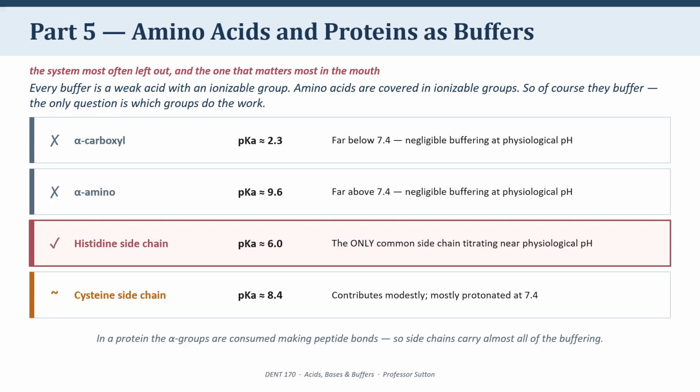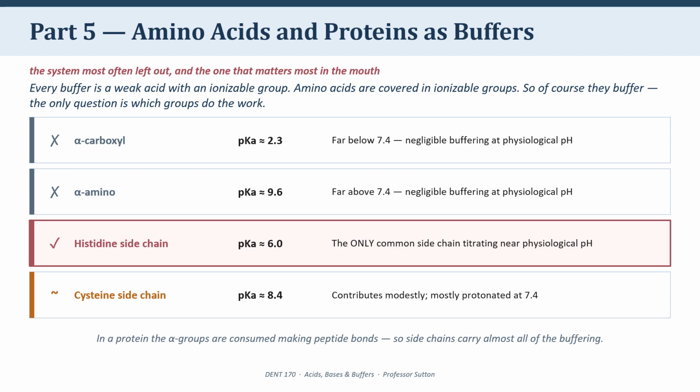Let's go through them. Every amino acid has an alpha carboxyl group with a pKa around 2.3. Compare that to 7.4. It's more than 5 pH units away. At blood pH, that group is fully deprotonated, and it has essentially nothing left to give, effectively no buffering.